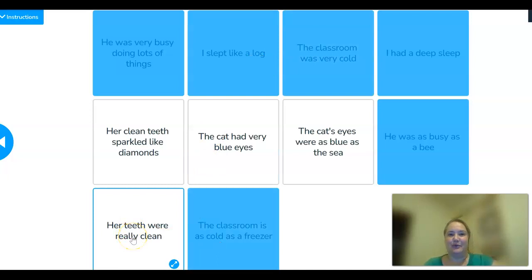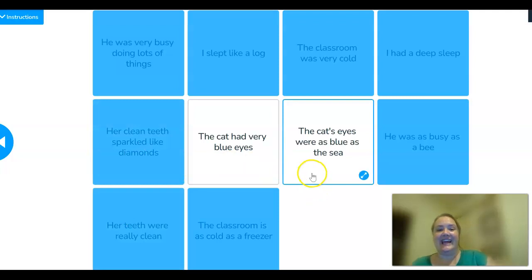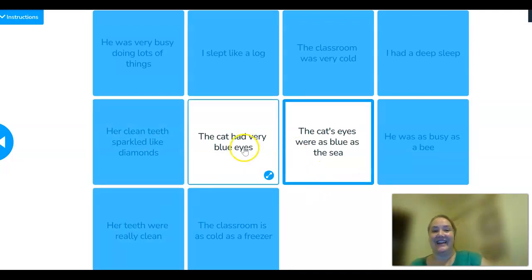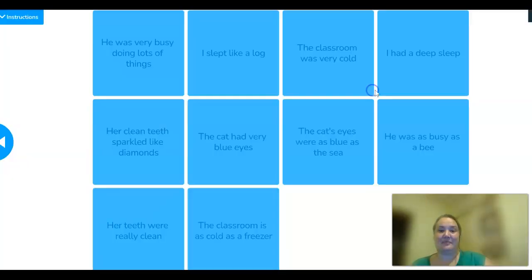Her teeth were really clean. Which one could that mean? Her clean teeth sparkled like diamonds, or the cat's eyes were as blue as the sea? I think it's sparkled like diamonds. Her teeth were really clean. And the cat's eyes were as blue as the sea. That means the cat had very blue eyes. And I have seen a cat like that.